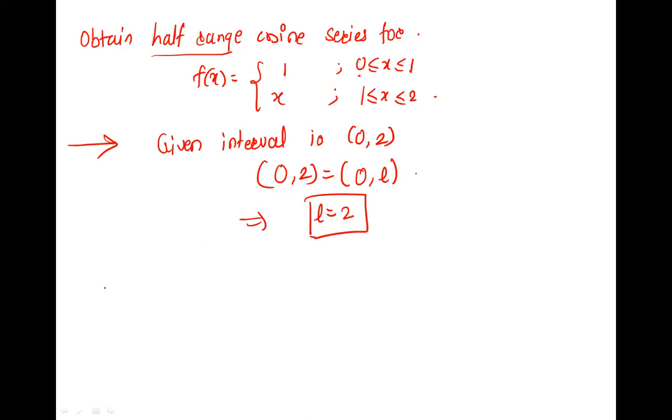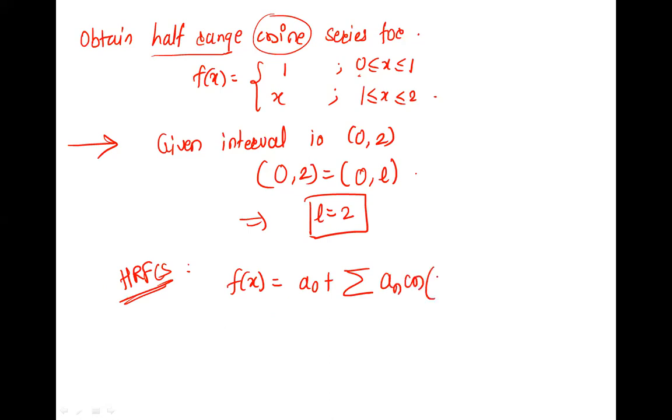And now, as it is half range, which half range is important? Cosine. Read that word. It is cosine series. So half range Fourier cosine series. Tell me the series: a naught plus summation an cos n pi x by L plus bn. What? bn is 0. As it is cosine, cosine deals with an, and whenever an comes, a naught also.